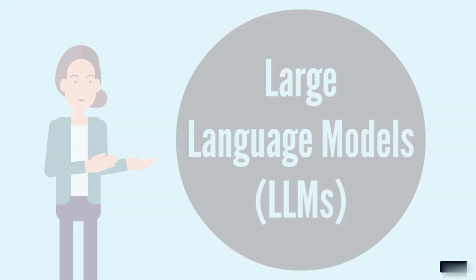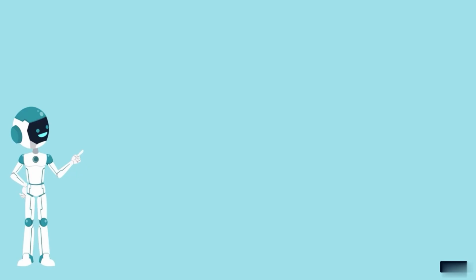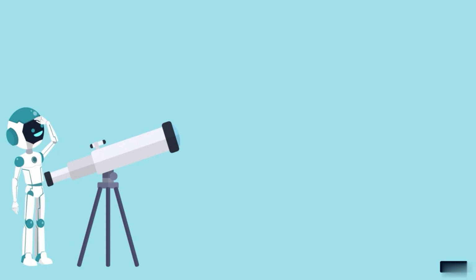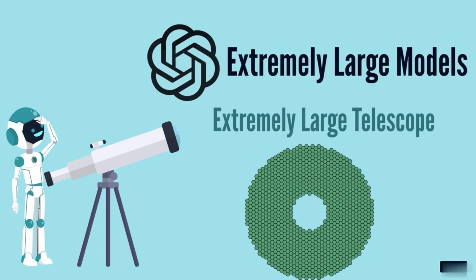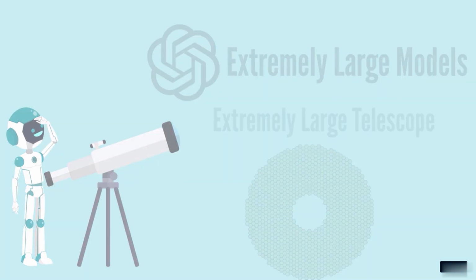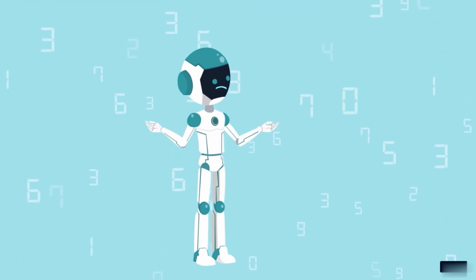So the word large is not anchored to specific numbers, but is an umbrella term for models of this scale. Well, researchers in the field can always take inspiration from the creative names astronomers give to their telescopes, such as large models, very large models, and extremely large models. But given the rate at which new and more capable models are released, I think we'd quickly run out of adjectives.